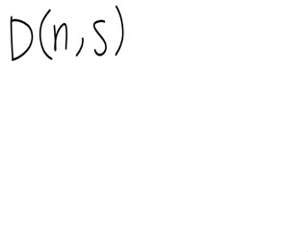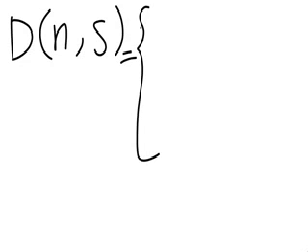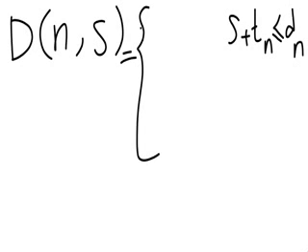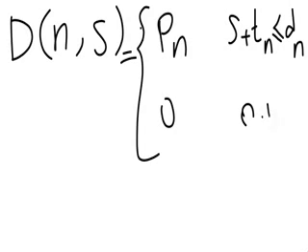I will see if this package n can be delivered in time. So you should check if s plus t of n is less than or equal to d of n. If so, then this value would be p of n, and it will be 0 otherwise, because then it means that I cannot deliver this package anyway. So this would be your base cases.